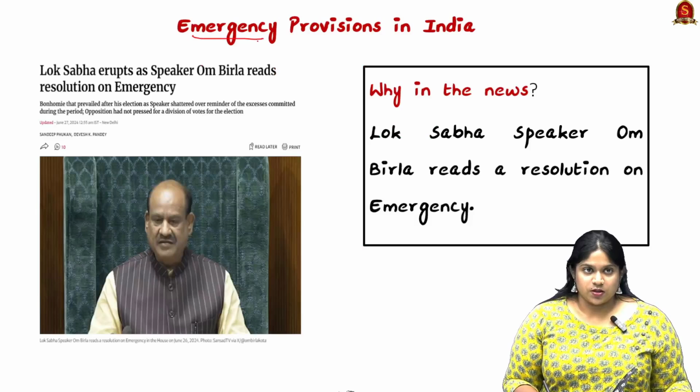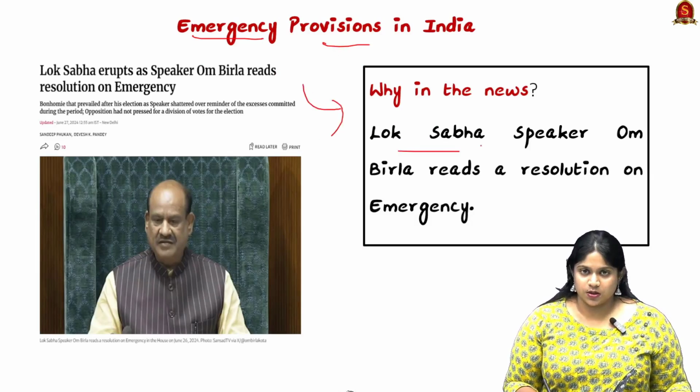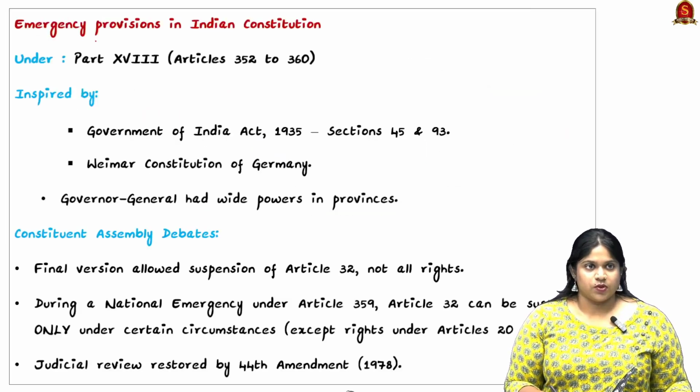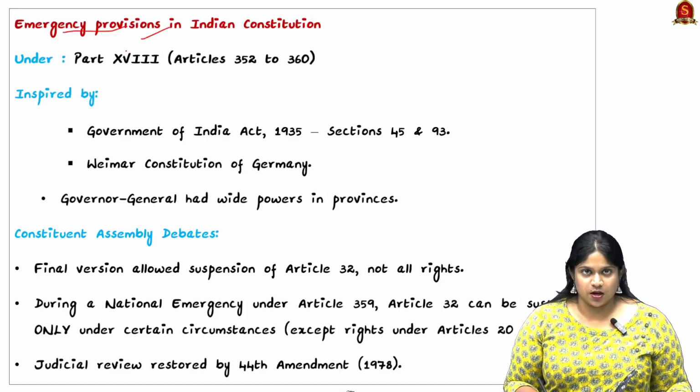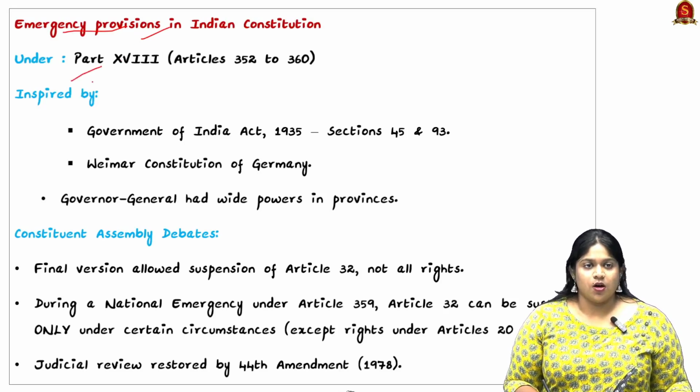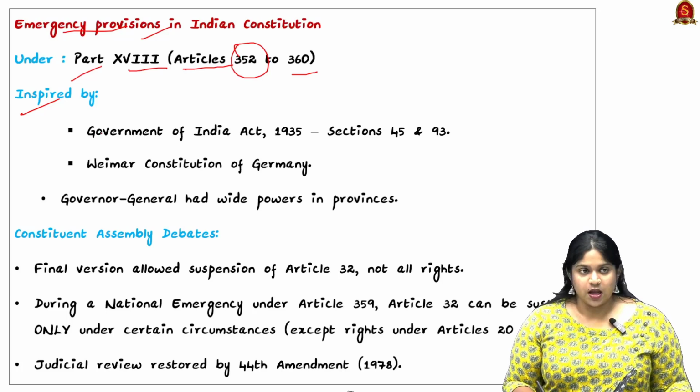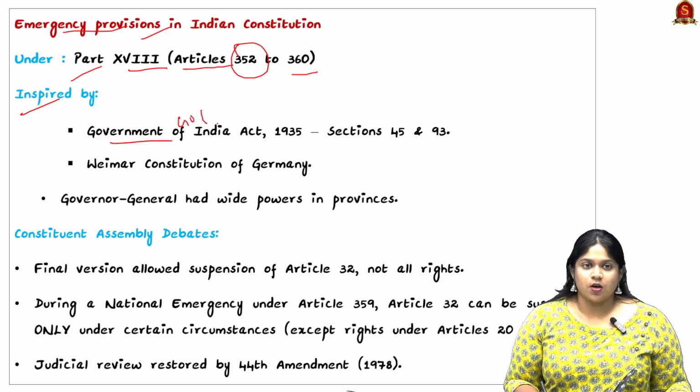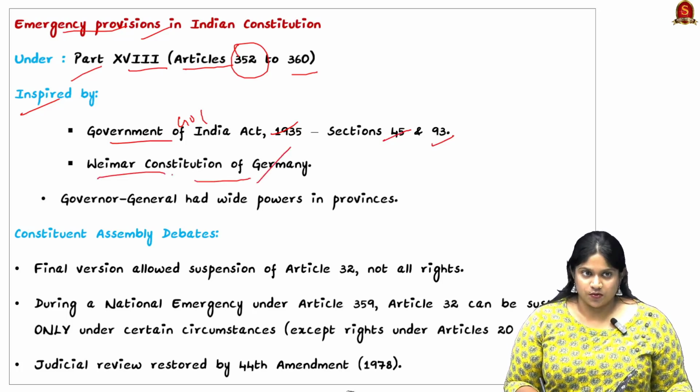Now looking into the next topic, emergency provisions in India. Why was it in the news? Because Lok Sabha Speaker Om Birla read a resolution on the Emergency. The emergency provisions in our Indian Constitution are part of Part 18, under Articles 352 to 360. Historically, they were inspired by the Government of India Act of 1935, Section 45 and 93, the Weimar Constitution of Germany, and the Governor General, who had wide powers in the provinces.